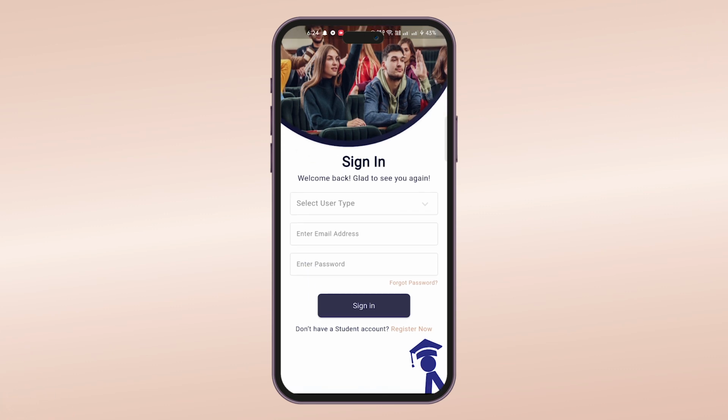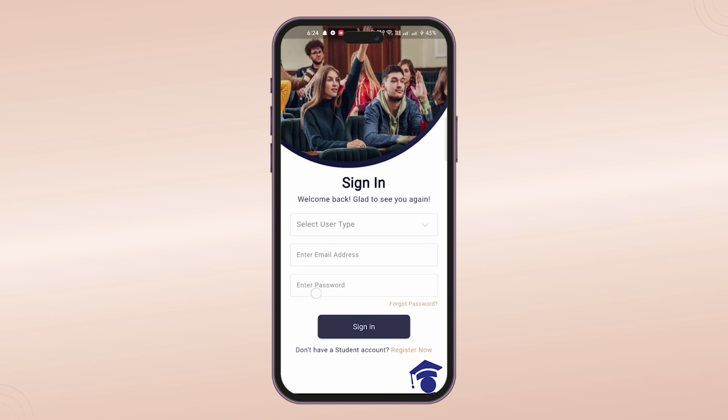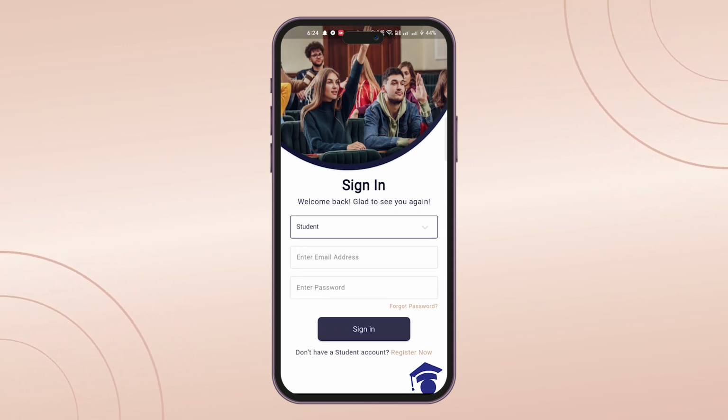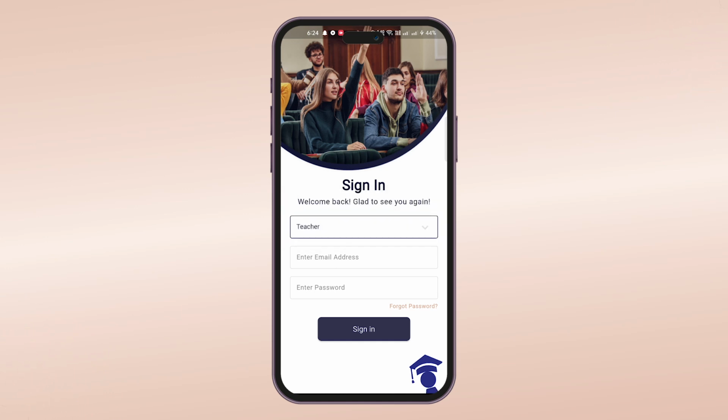Let's dive right into the signing page of Attendkor. You can select user type either from teacher or student. If you are a teacher, you will receive an email ID and password from your institute or college. Later, you can set the password as needed.